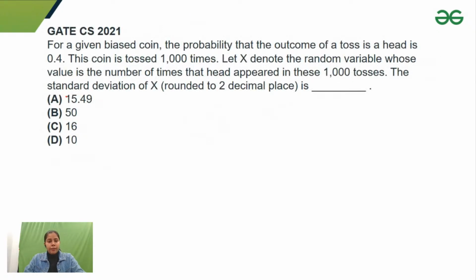Now, the next question we have here is: for a given biased coin, the probability that the outcome of a toss is heads is 0.4. The coin is tossed 1,000 times. X denotes the random variable whose value is the number of times that heads appeared in these 1,000 tosses. Then we have to find the standard deviation of X. So in this question, we have to find the standard deviation of X.